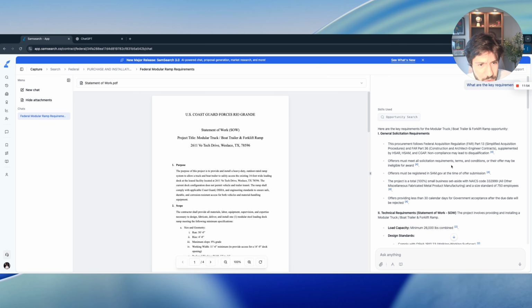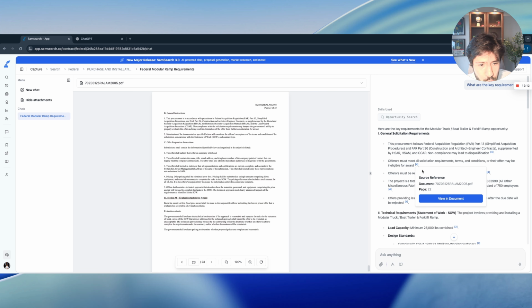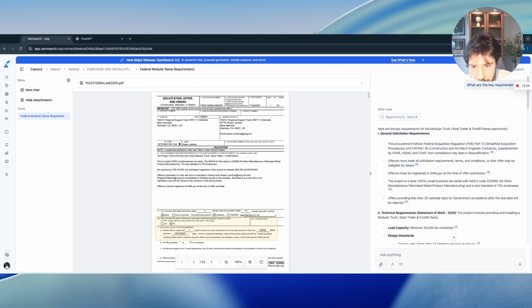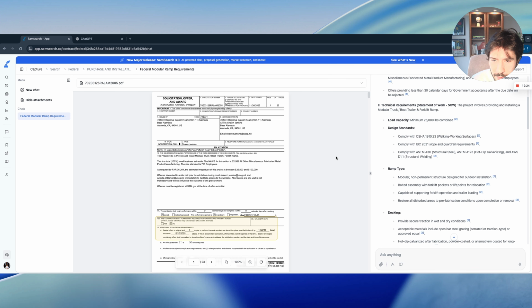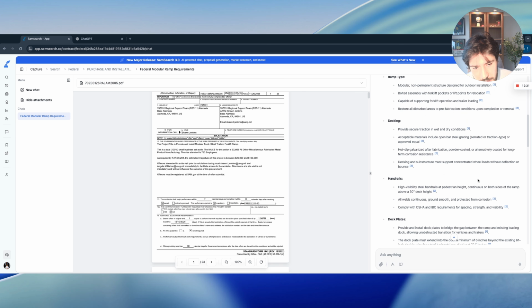Now, each one of these questions, we could dwell more into it, but let's say we click on this and you can see here, view in document. We were able to get the general instructions from page 23 of this document. Super easy. All I have to do is just come here and this is, for example, that they meet all the requirements. They have to be registered in SAM. Where is this coming from? You see here, it's pulling all of that information and it's making it super easy for me to understand and get accurate information of where that information is coming from.